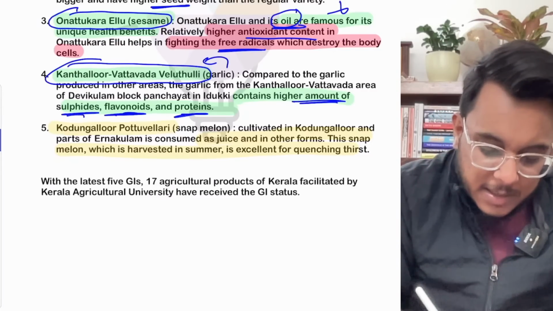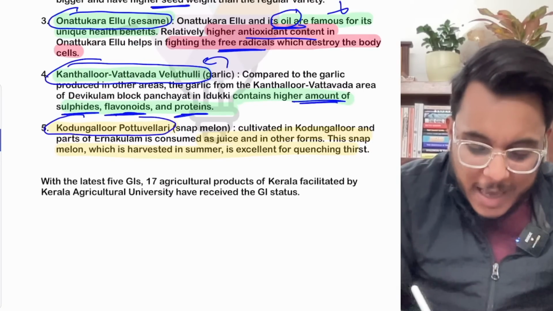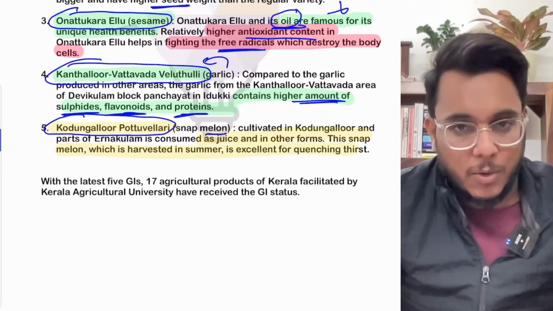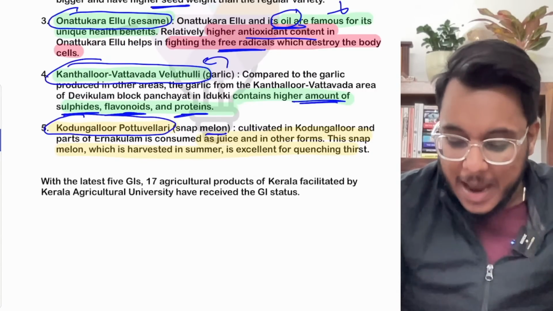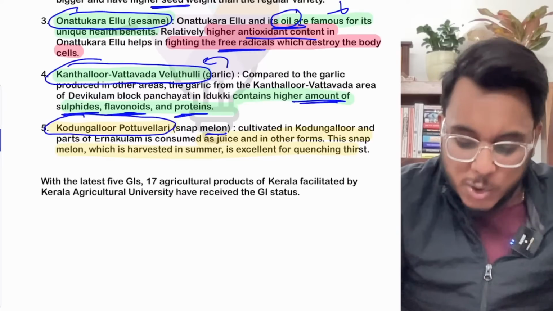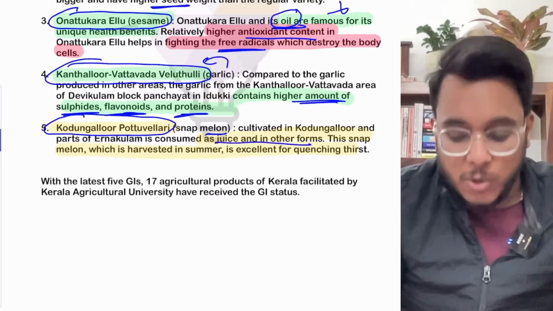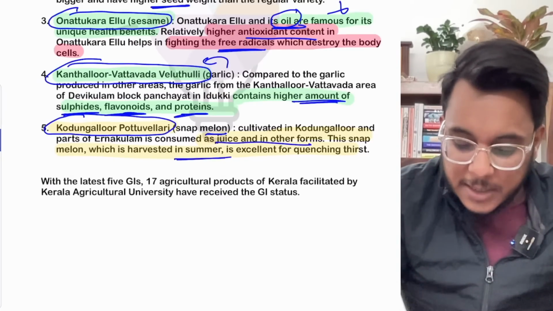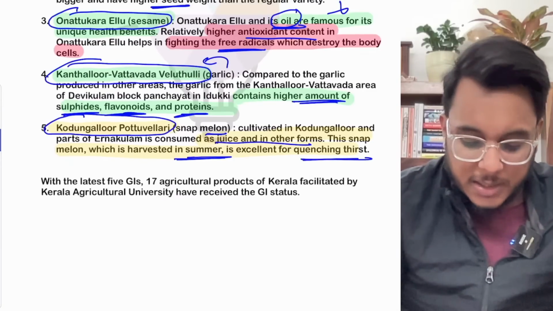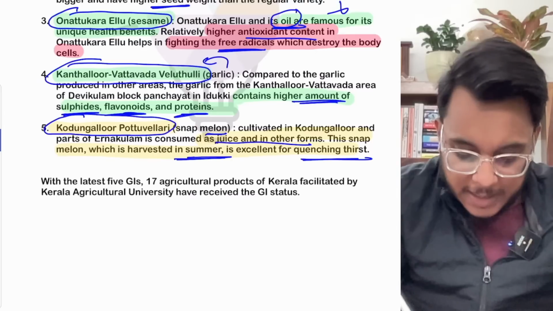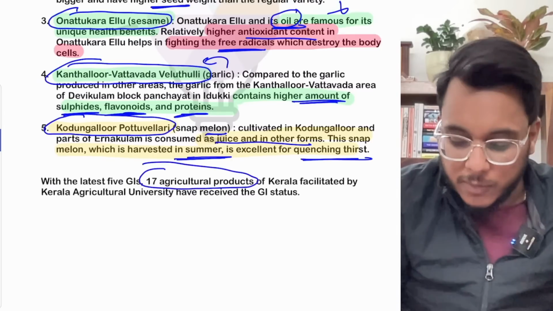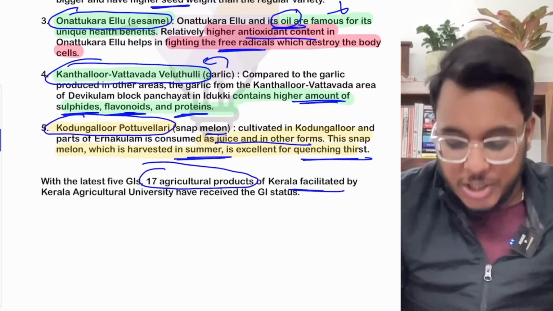And the last one is the Kondugalur Potuvillari. Now this is a kind of melon. We have musk melon and all such kinds of melon. This melon is consumed as a juice as well as in other forms, and it is harvested in summer and is excellent for quenching thirst. And with the addition of these 5 more varieties of crops, there are 17 agricultural products of Kerala that have been given the GI tag.